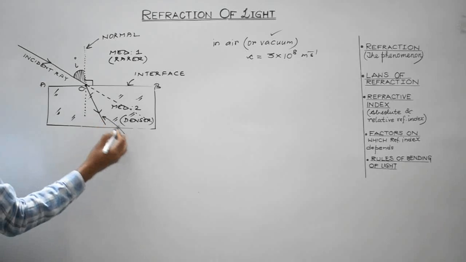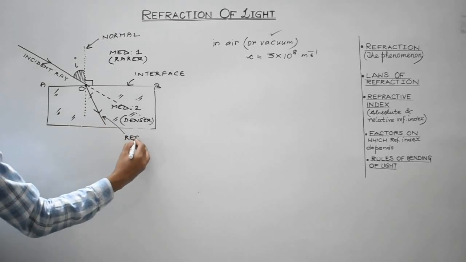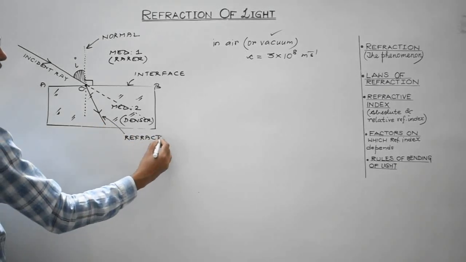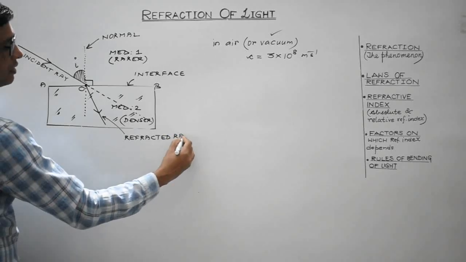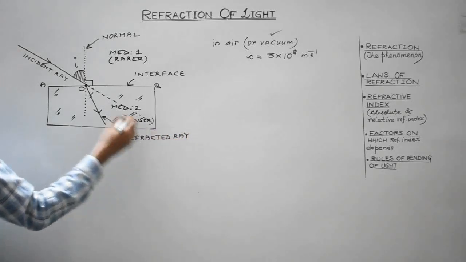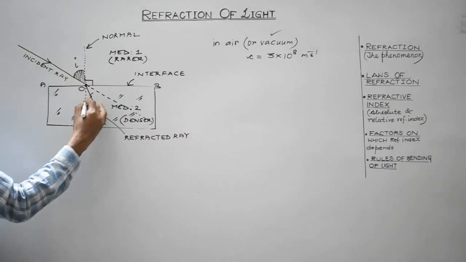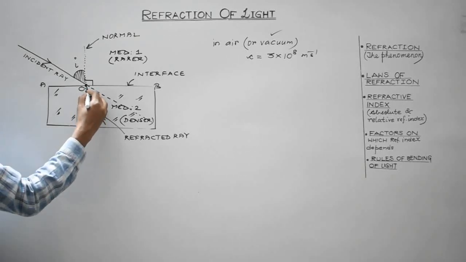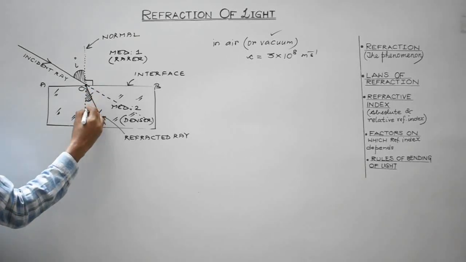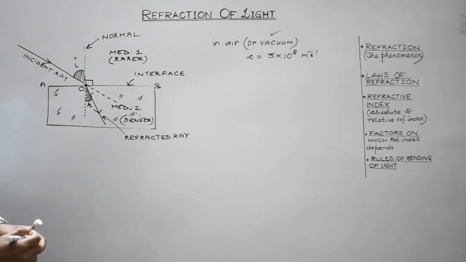This ray is known as the refracted ray. And the angle which this refracted ray makes to the normal is known as the angle of refraction. This angle is the angle of refraction.